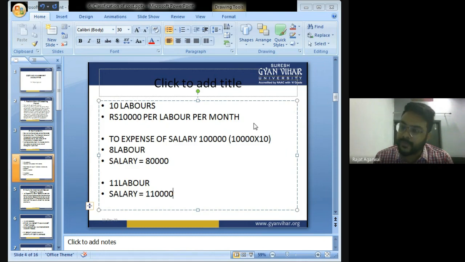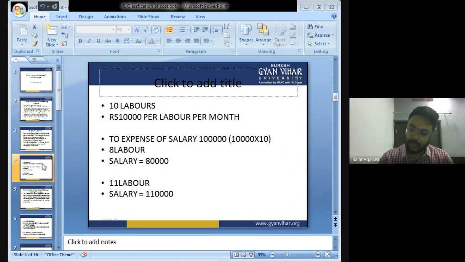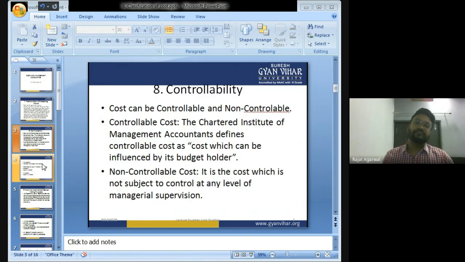So those expenses which can be controlled by the management, which can be increased as well as decreased by the management, are known as controllable expenses. Got my point, everyone? Okay.